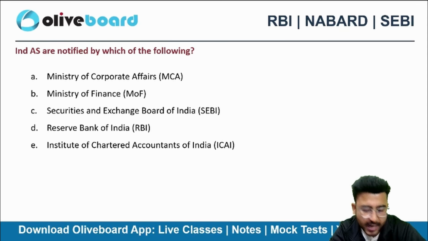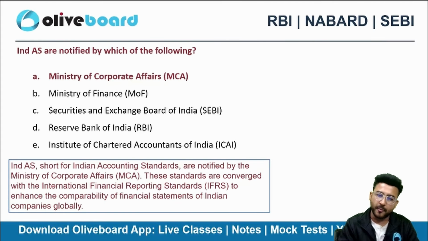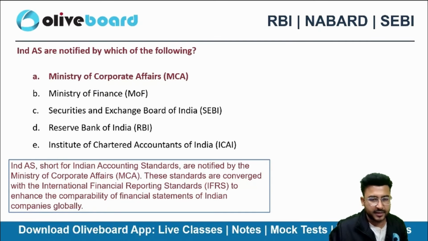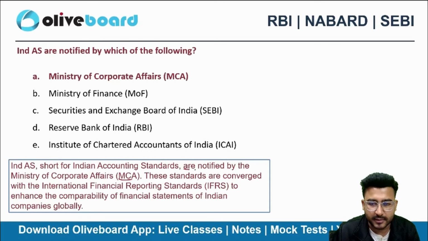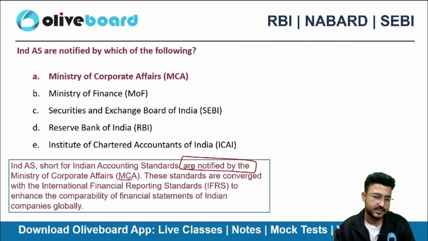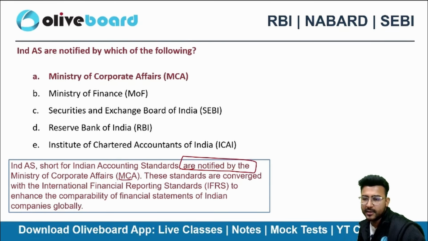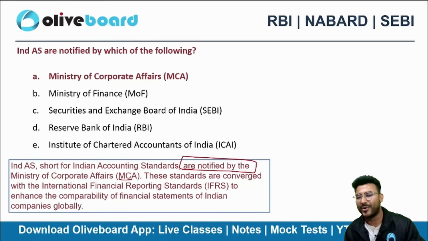Indian accounting standards are notified by the Ministry of Corporate Affairs. So MCA, they notify the Ind AS, not the ICAI. So it can't be A or E. This is an examination question.